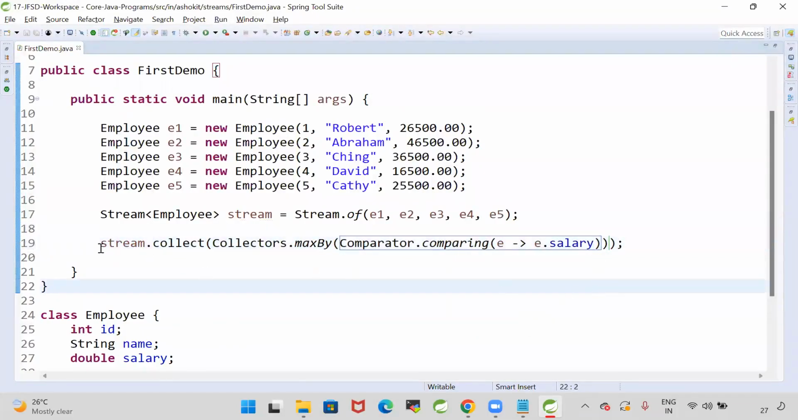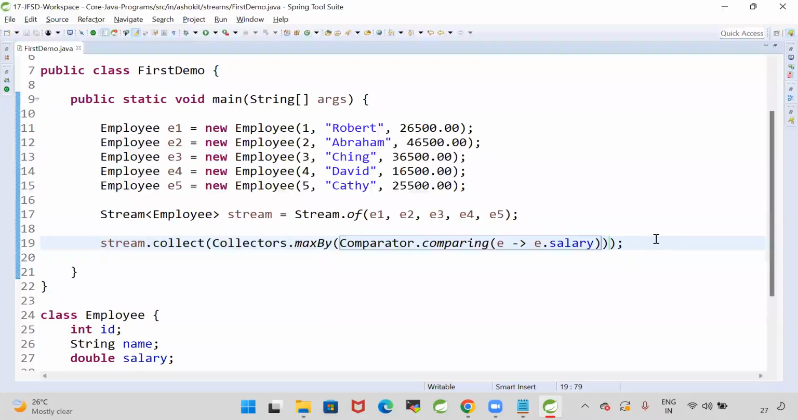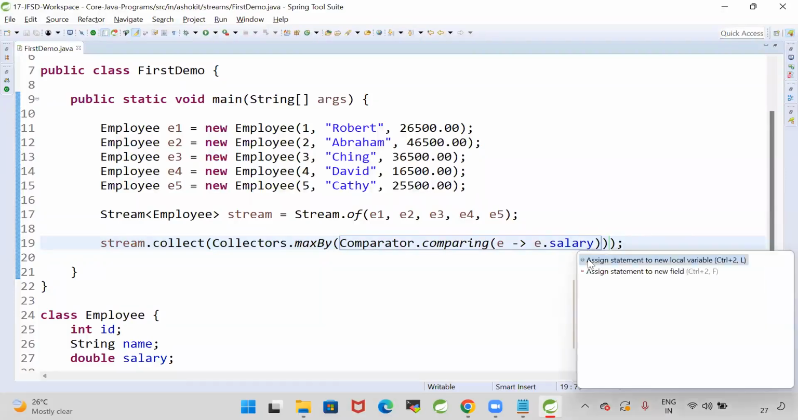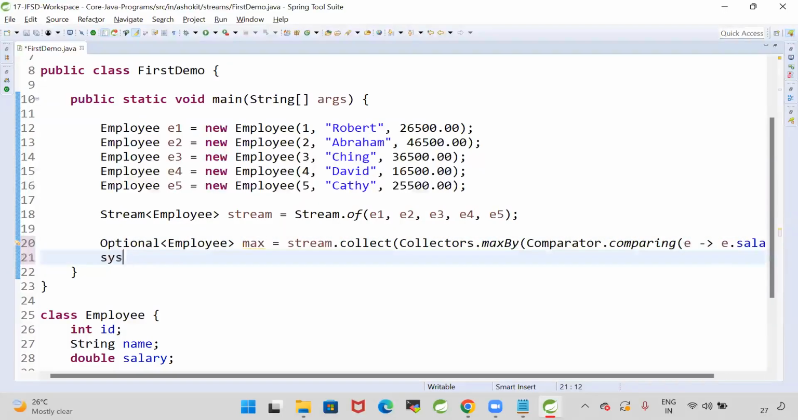Okay guys, stream dot collect of, here it is going to collect the max salary by comparing each employee salary. This collect method is going to give me an optional object. System dot out dot println optional dot get. So this is max salary. Let me run this program.